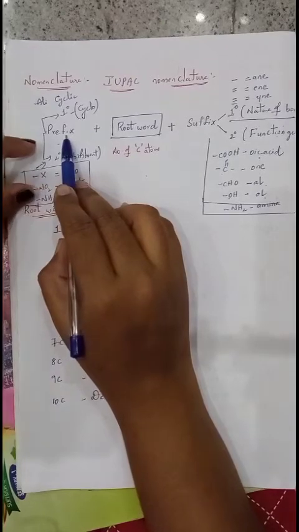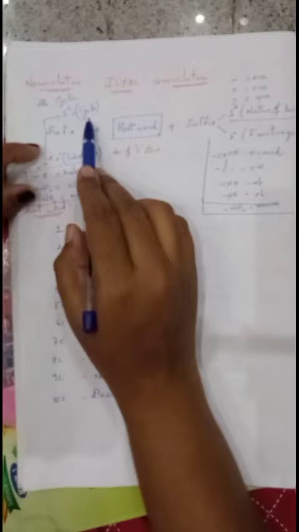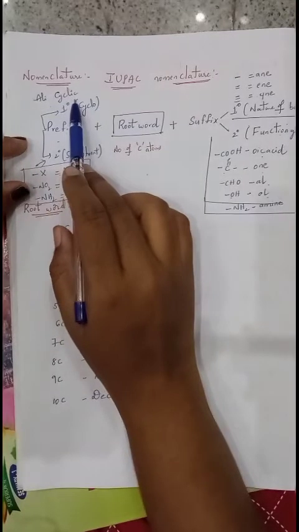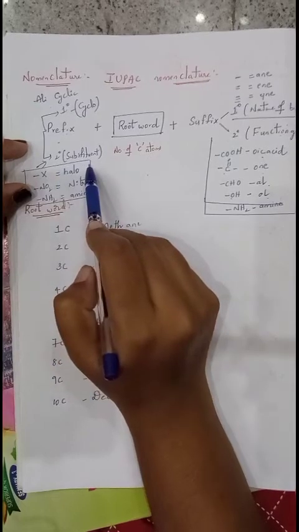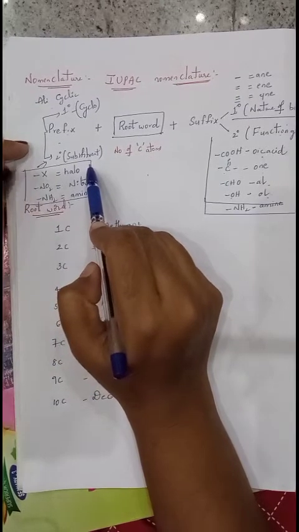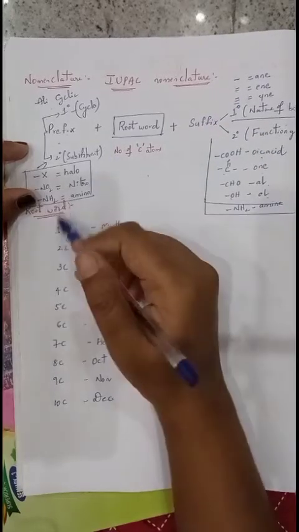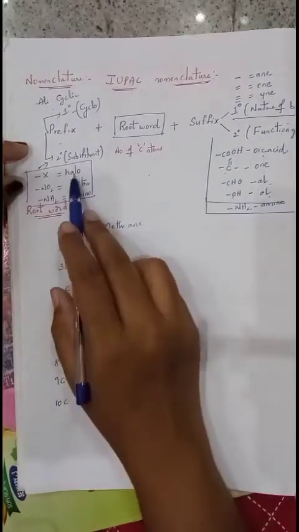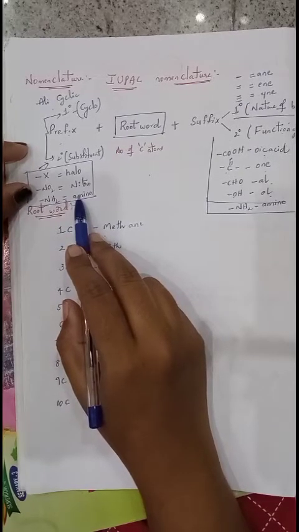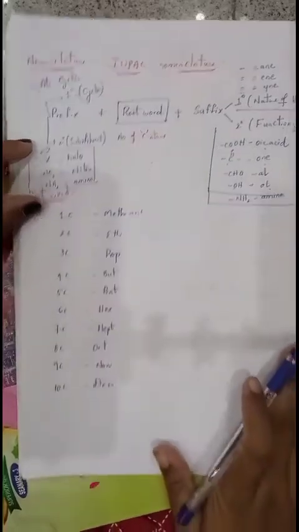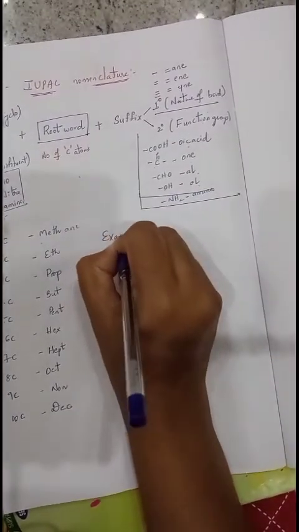Next, prefix is also of 2 types, primary prefix and secondary prefix. Primary prefix represents only cyclo, and it is applicable only for alicyclic compounds. Whereas the secondary prefix is used to represent the substituent. A substituent is anything other than the one main functional group; all the remaining functional groups and other groups become substituents. So we will use these as secondary prefixes for representing substituents. Now we will see a few examples, then you will come to know. So here I am taking a few examples.